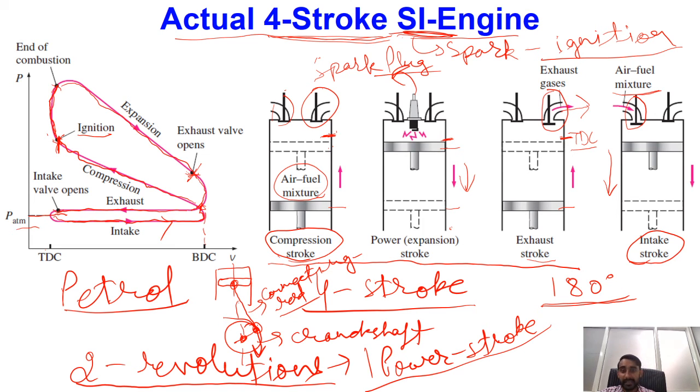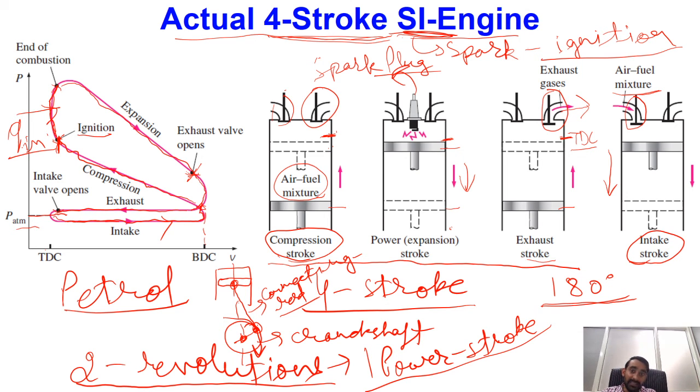So in practice, we will not consider that we have a spark plug igniting the mixture of air and fuel. Rather, we will consider that the heat we get because of the combustion of the fuel is added from an external source, and for SI engines, we do that heat addition at constant volume.